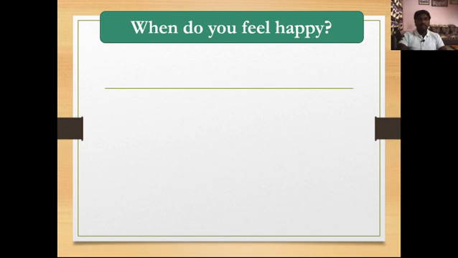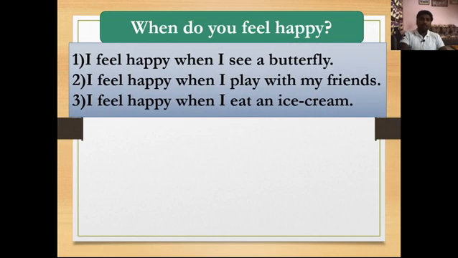Okay, look, this is the first question: when do you feel happy? How can you write this question's answer in English? Let's see. When we feel happy or when we become happy, we do a lot of things here. So how can you write this question's answer? Let's see. When do you feel happy?